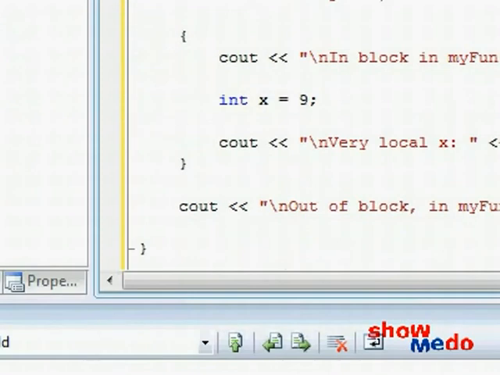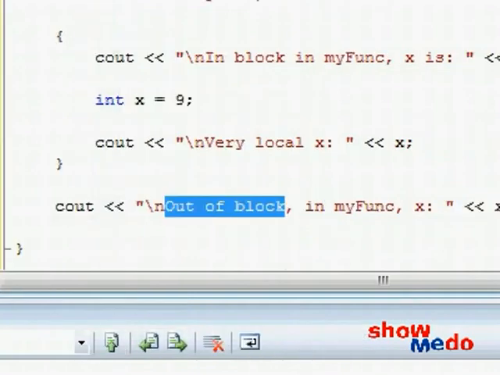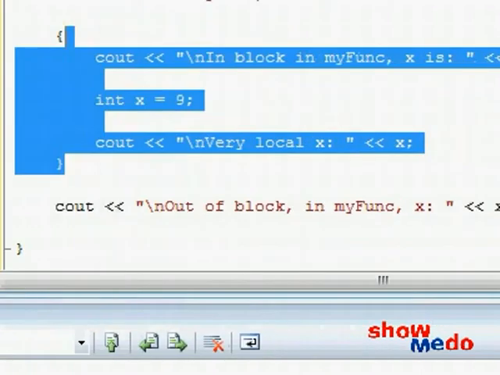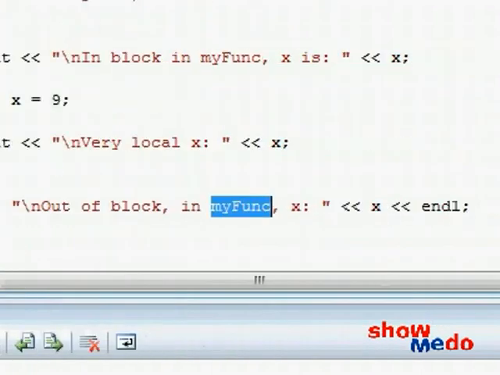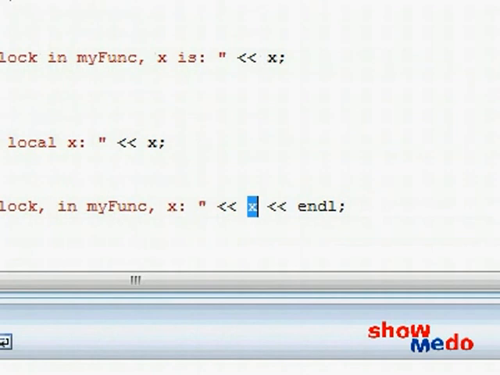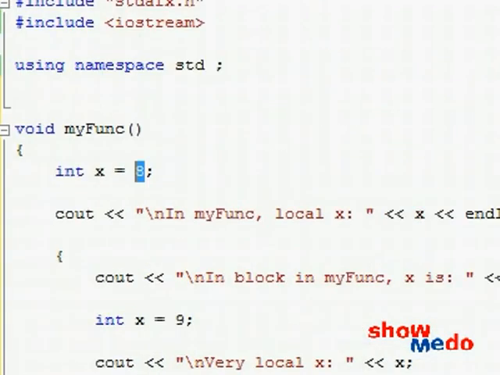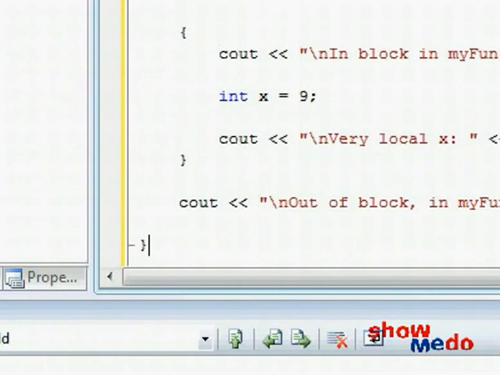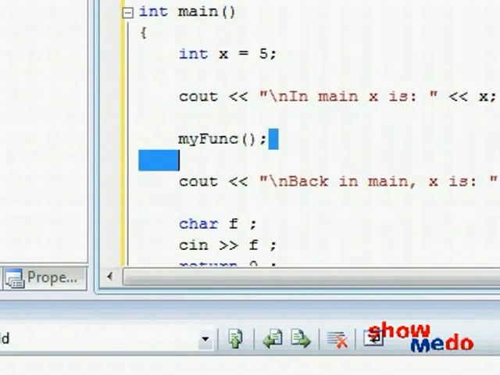And we prove that by printing it out of block, when we finish this code block over here outside of the block, still inside of my func, the variable x is whatever it is, and as we'll see, that will be the number 8. And now our function comes to an end by the closing brace, and we come back to where we came from.